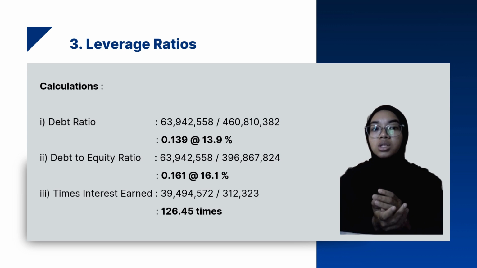Lastly, for times interest earned, we got 394,502 divided by 312,323. We got the result of 126.45 times.